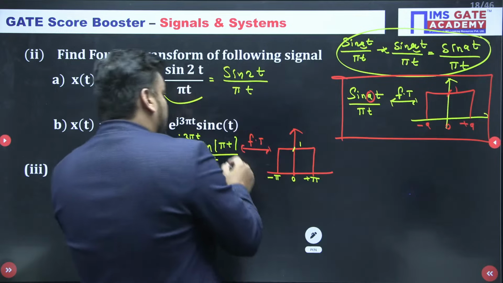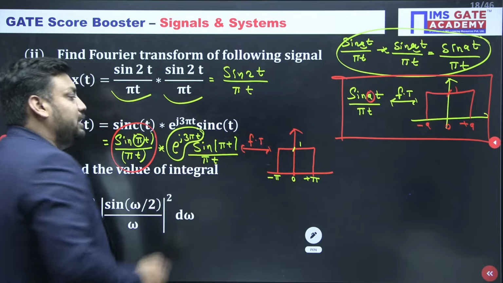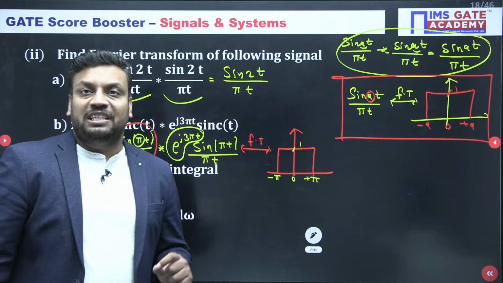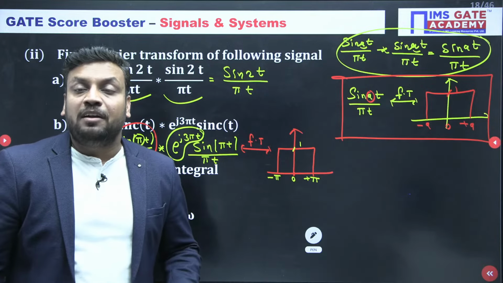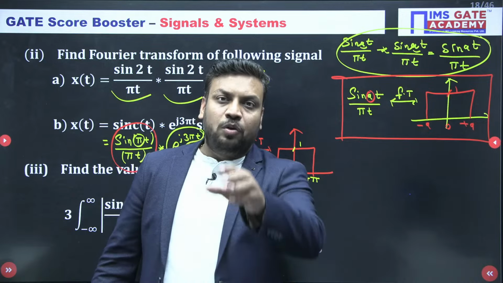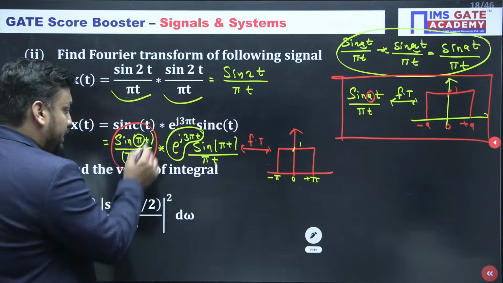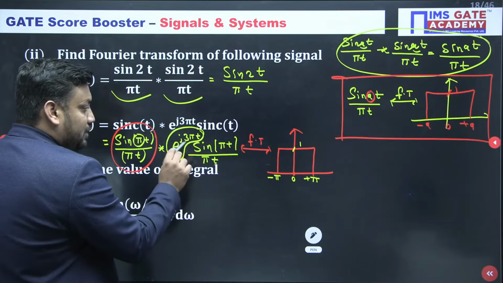And here, because this is multiplied with e to the power j3 pi t, that provides frequency shifting. And frequency shifting always carries the opposite sign. If its Fourier transform is X of omega, then it becomes X of omega minus 3 pi.